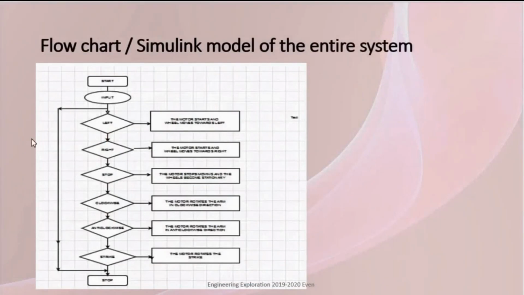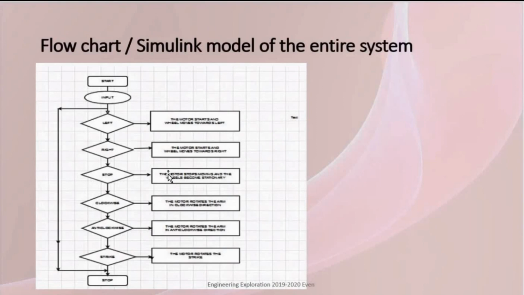Here is the flowchart of our entire subsystem. Firstly, input is taken through the app on our mobile, that is, the Bluetooth module. When we press the left button in our app, the motor will rotate and the movement will take place in the left direction. When we press right, it will take place in the right direction. When we press stop, the motor will stop and the